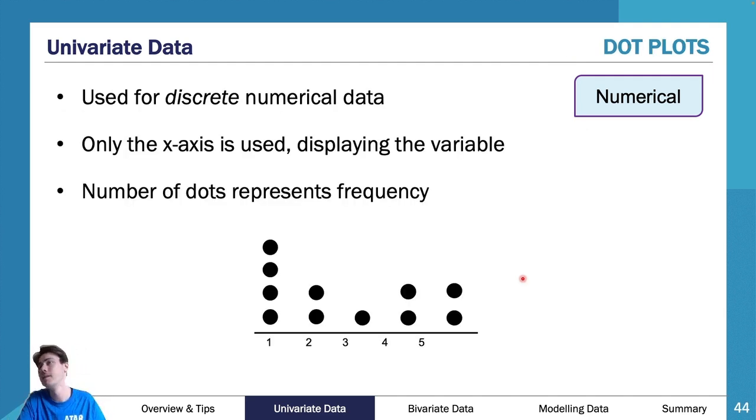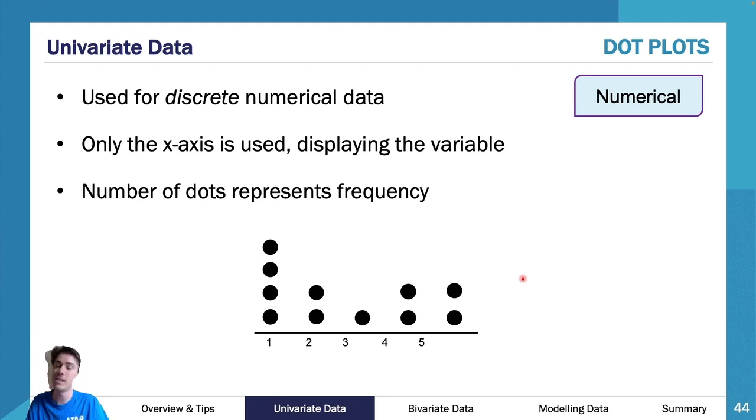So if we look at this here, dot plots are used for discrete numerical data. Only the x-axis is used, so we don't have a y-axis. And the number of dots represents the frequency. Essentially, we have pieces of information that are on 1, 2, 3, 4, 5. Sorry, that's been switched down. Didn't really hold its position well.